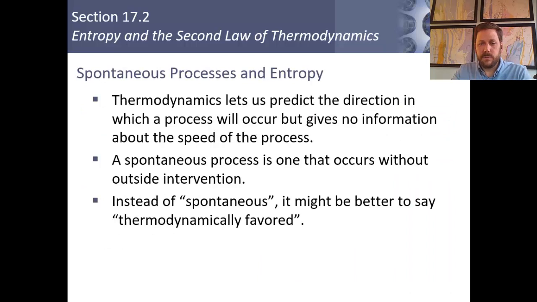Our objective is to predict which direction a process will be spontaneous in. In other words, which one it will be thermodynamically favored in. And the word spontaneous, although it's used commonly in this context, is maybe one we should avoid because that seems to suggest that these processes are instantaneous or happen quickly, whereas spontaneity of a reaction in this context really just talks about whether it is likely to happen without outside energy. So we'll use the words thermodynamically favored or thermodynamically unfavored instead of spontaneous and non-spontaneous.